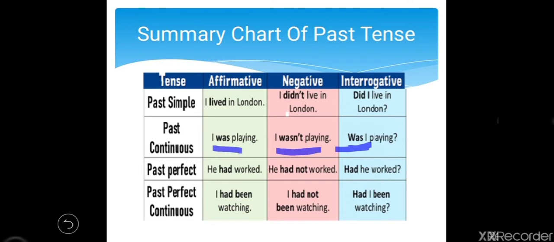So next one, in past perfect, he had worked. In negative, he had not worked, and in interrogative, had he worked? Past perfect continuous, I had been watching. In negative, I had not been watching. And the last one, in interrogative past perfect continuous, had I been watching? So this is all about past tense.